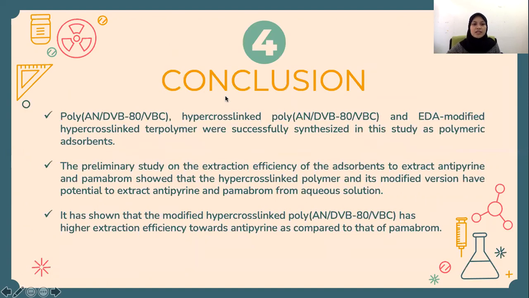So the conclusion is that all the polymers were successfully synthesized as polymer adsorbents, and the preliminary study showed that the hypercrosslinked polymer and its modified version have potential to extract antipyrine and Pamabrom from aqueous solution. It has shown that the modified hypercrosslinked polymer has higher extraction efficiency for antipyrine as compared to Pamabrom.